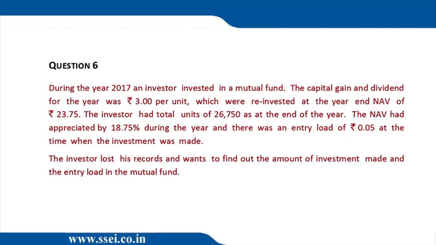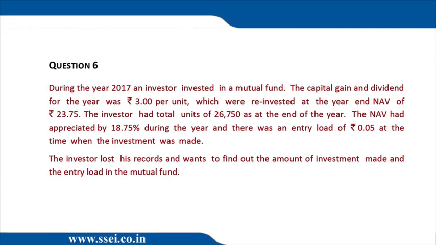The investor lost his records and wants to find out the amount invested and the entry load in the mutual fund. Very easy. He has 26,750 units at the end of the year. Let the initial units be X. If the initial units are X, later he got dividend of 3X which was invested at 23.75. So 3X divided by 23.75 plus X should be 26,750. Solve for X. That X is coming to 23,750 units. Perfect. So initially he invested in 23,750 units.